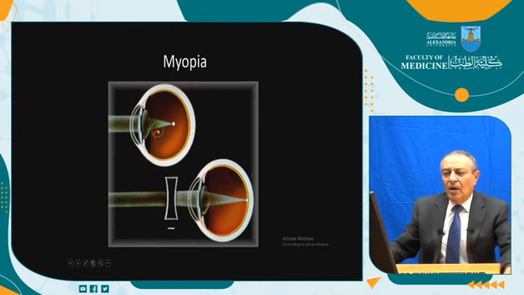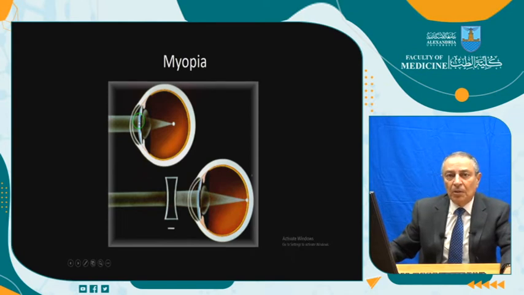Let us see. The dioptric system of the myopic eye consists of the cornea and the lens. Is it more powerful than normal or less powerful than normal? The rays are coming in front of the retina, meaning that this dioptric system in myopia is more powerful than normal. It should come here, but it came here, meaning that this combination is more powerful than it should be. So the dioptric system in the myopic eye is more powerful than needed.